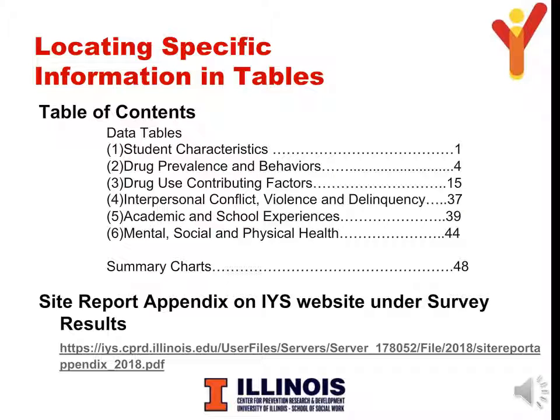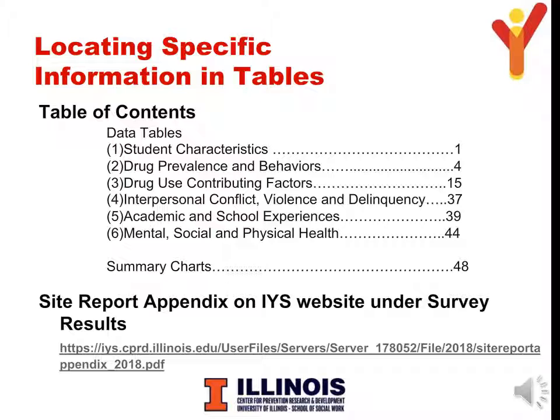Let's review the section containing data tables. In order to locate specific information in tables, you would look to the table of contents, which includes a section for tables organized by topic with a page number where each topic starts. If you still aren't clear what topic is relevant to the data you are searching for, you may want to refer to the Site Report Appendix.